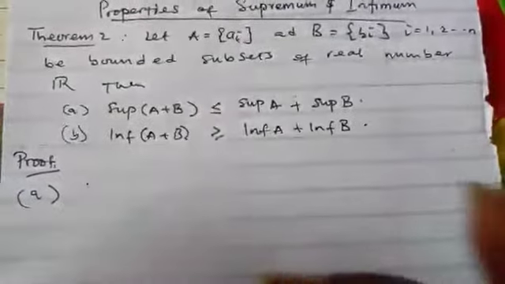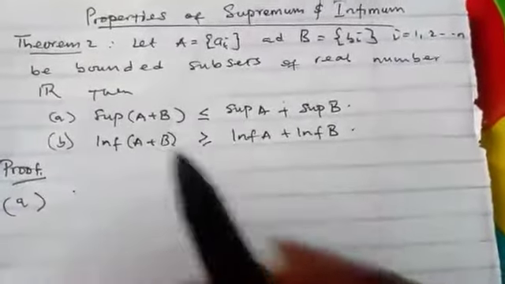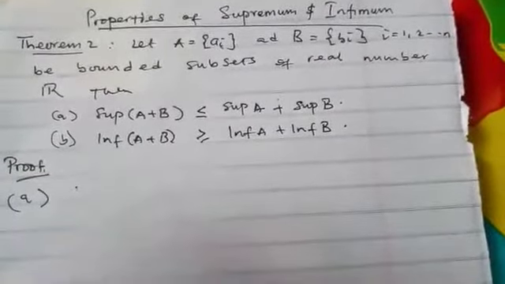Now, since A and B are bounded, by the completeness axiom, they must have a supremum and an infimum. So let's write that.